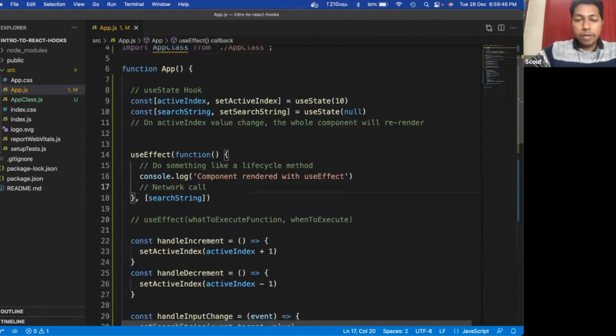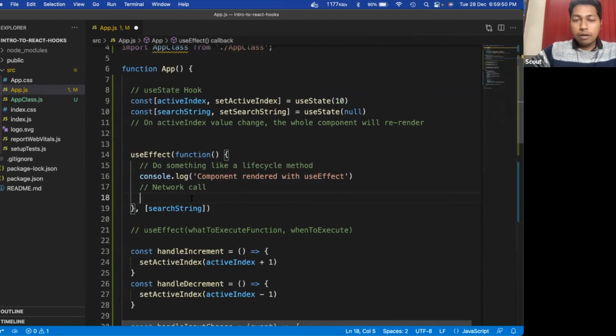So are you confident about making a network call here using Axios? You just make a network call on search. You just implement this weather widget using React. So here inside this use effect hook, you make the network call.